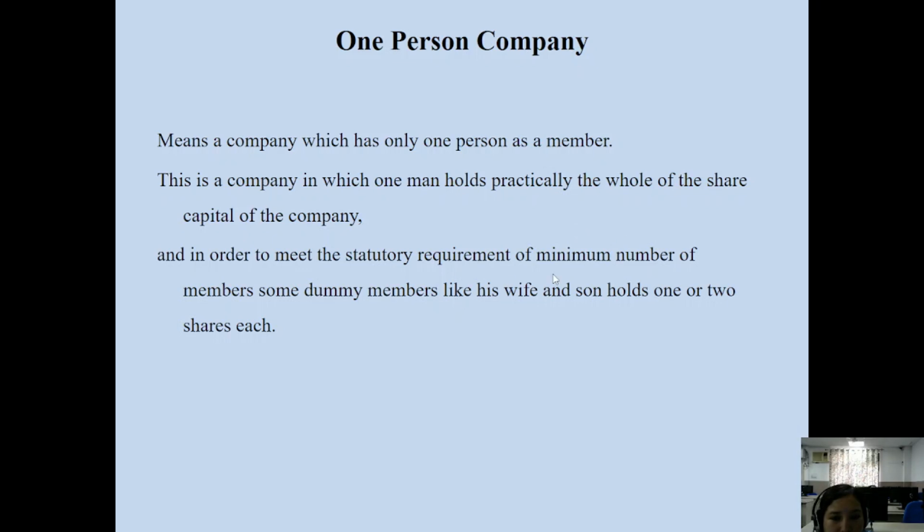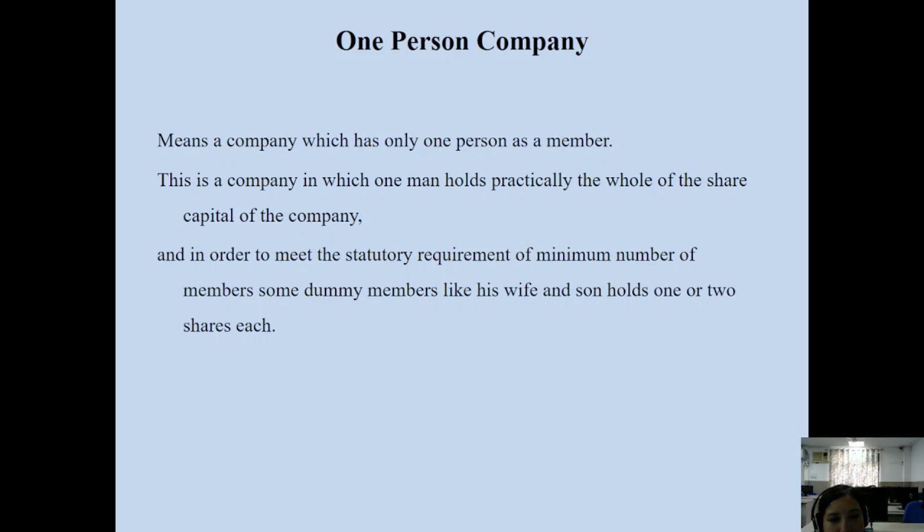But we need some members, some dummy members, like his wife and son holding 1 or 2 shares each, but the maximum contribution in the capital of a one-person company is by one person. The name itself says a company is an association of persons, so we need persons to run the company, but the capital contribution is by one person.